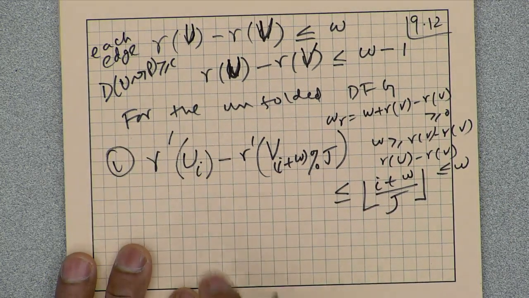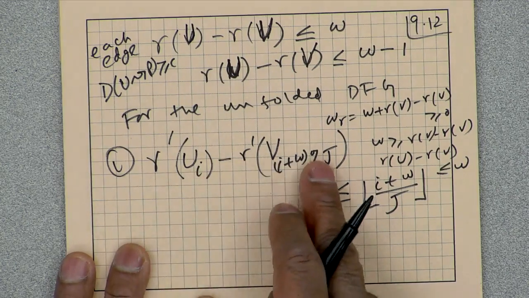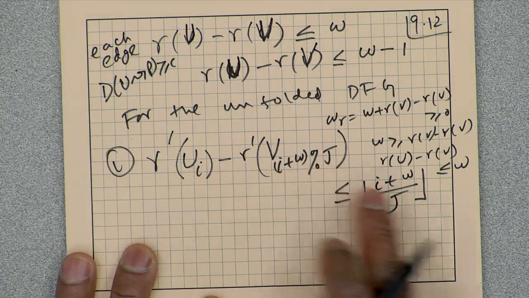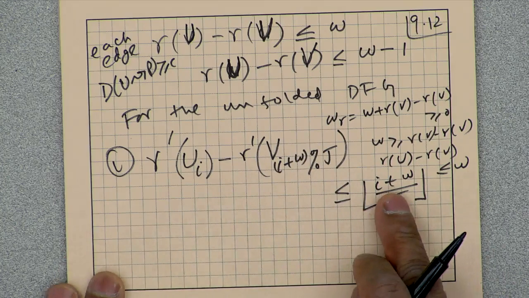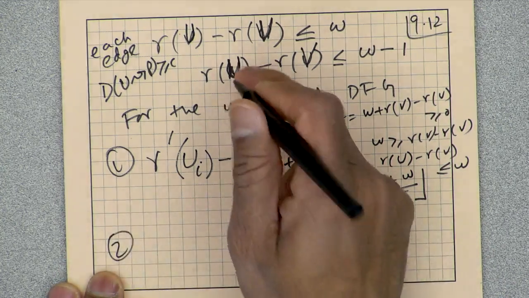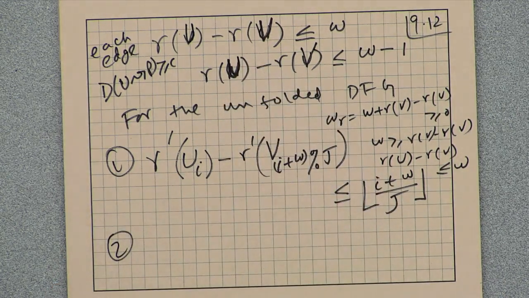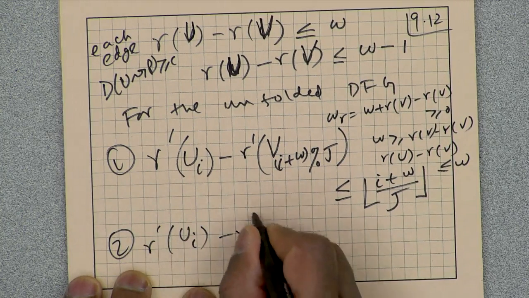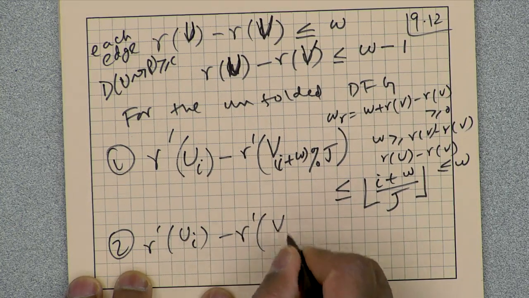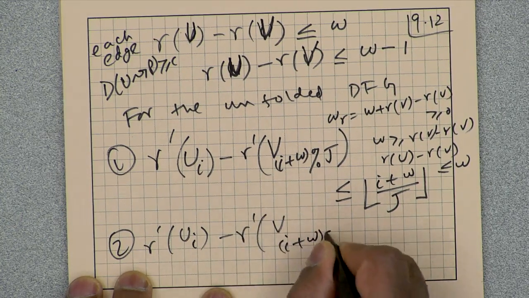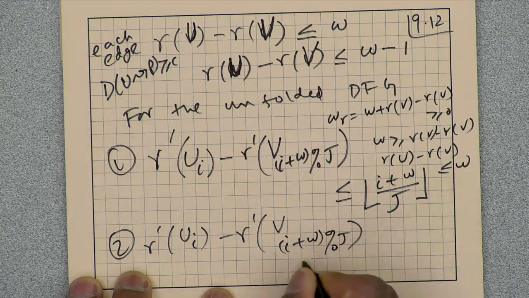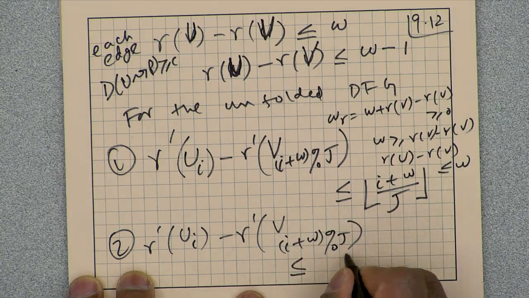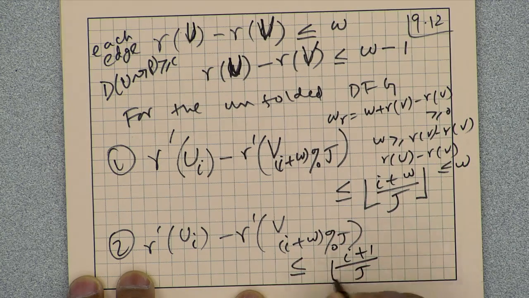Remember, after unfolding we created edges from U_i to V_((i+W) mod J) with these many delays. For the critical path constraint, we have R prime of U_i minus R prime of V_((i+W) mod J) is less than or equal to floor((i+W)/J) minus 1.